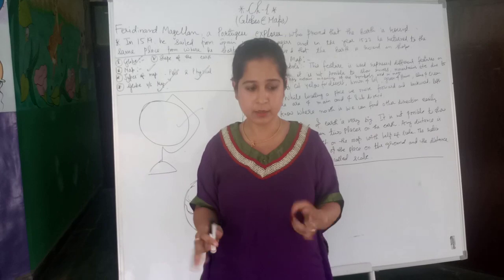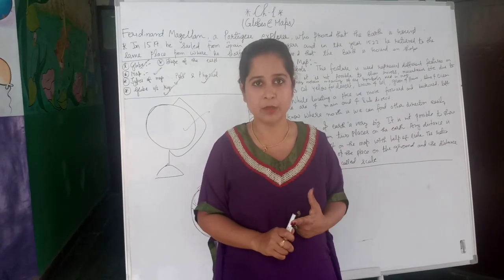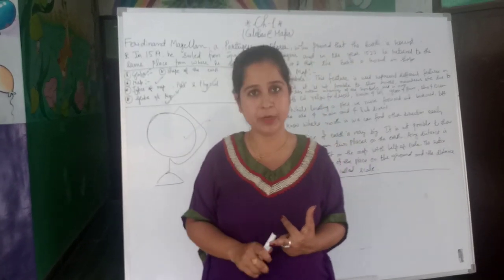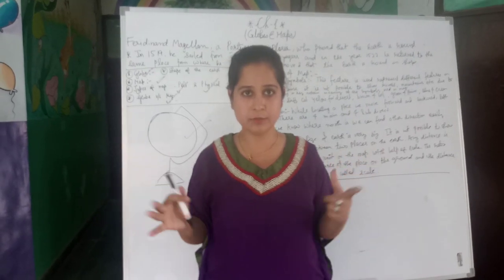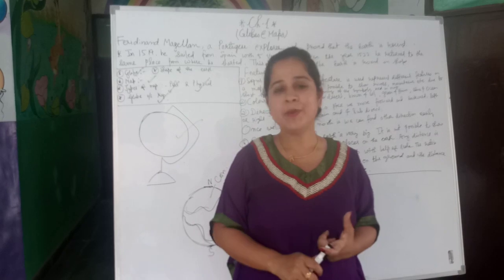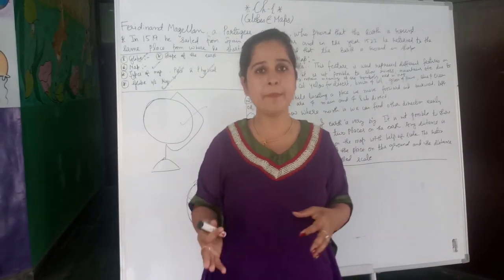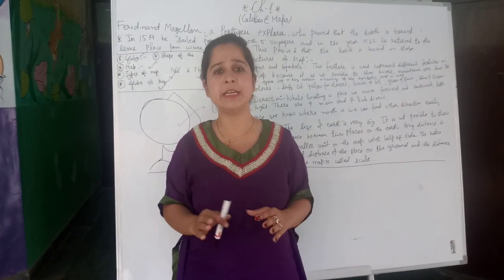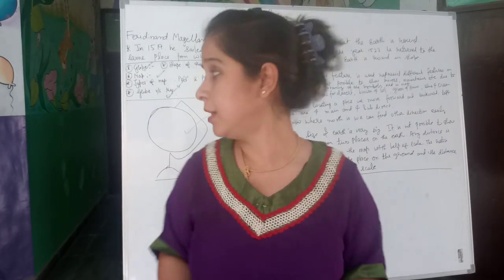First point clear. Second point is that globe is not foldable while map is foldable, because map is made up of paper and it is foldable. Globe is heavy in size, big in size and it is heavy. So globe cannot be carried from one place to another place, but map can be carried from one place to another as it is very light in weight.